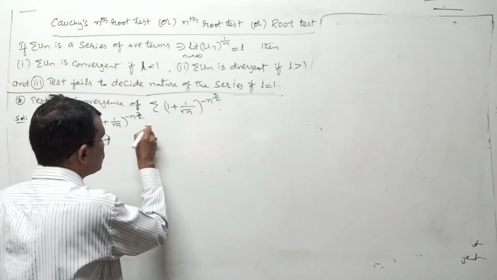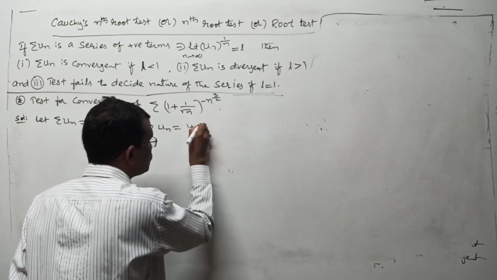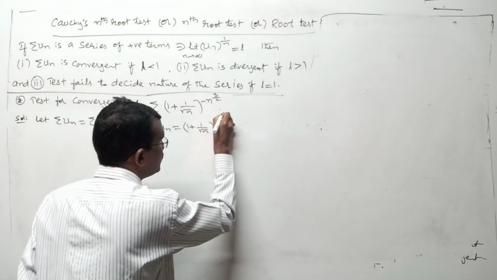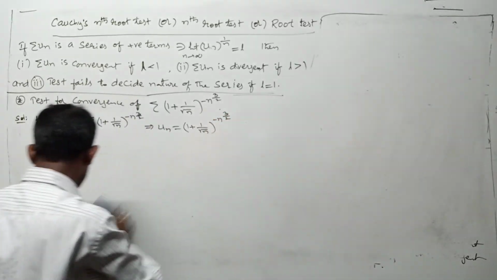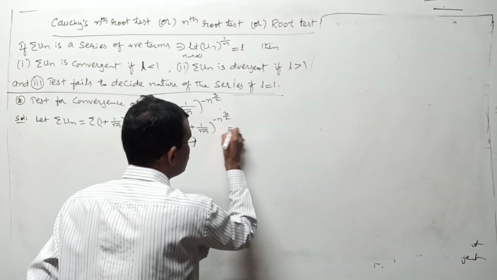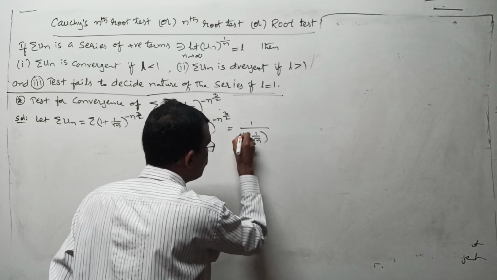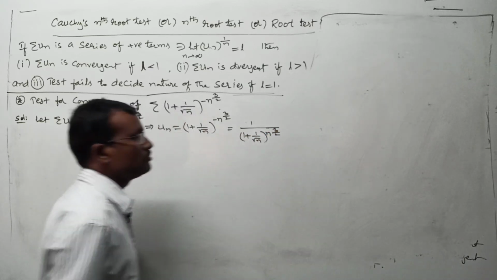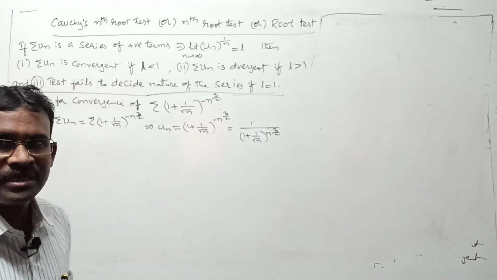This implies un is equal to 1 plus 1 by root n whole to the power of minus n to the power of 3 by 2. Any problem? Otherwise this you can write as 1 by 1 plus 1 by root n whole to the power of n to the power of 3 by 2. Any change? Because x inverse can be written as 1 by x, like that we proceed, right?